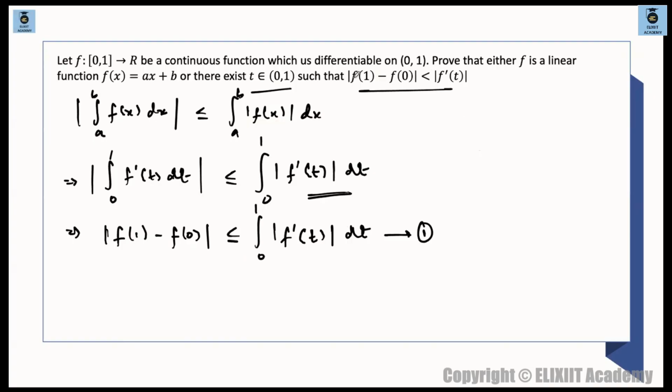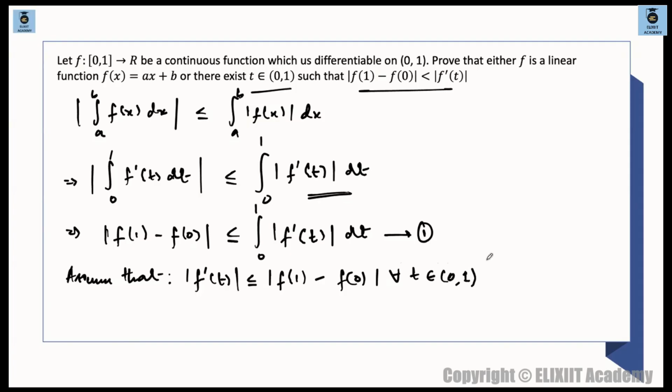And we have to prove that mod of f of 1 minus f of 0 must be less than mod of f dash of t. Assume that mod of f dash of t is less than or equal to mod of f of 1 minus f of 0. This is one possibility. ठीक है, क्योंकि ये तो हो रहा है, हमें तो ये प्रूफ करना है. उल्टा लेके चलो, mod of f dash of t less than or equal to mod of f of 1 minus f of 0 for all t belongs to 0 to 1. Let's say. ठीक है.